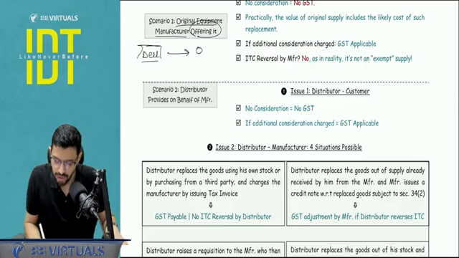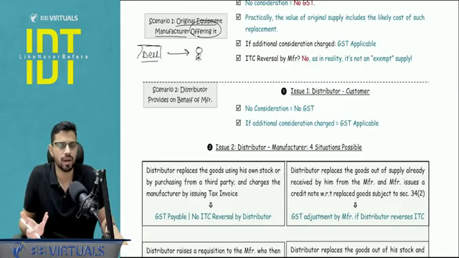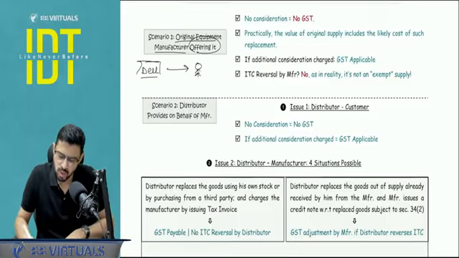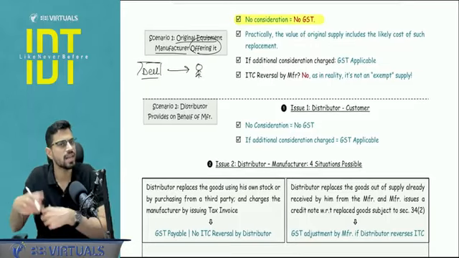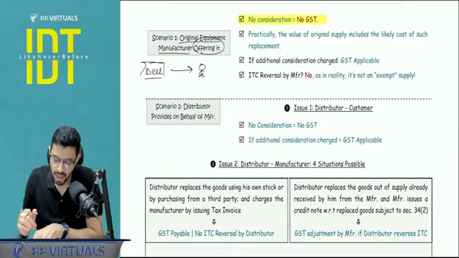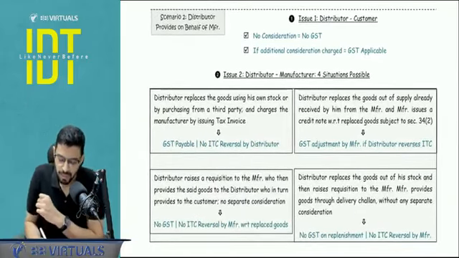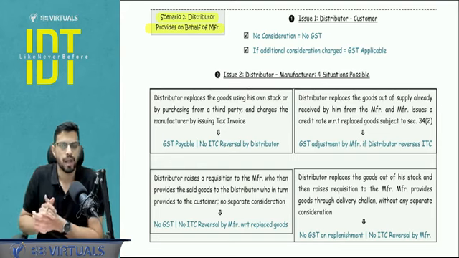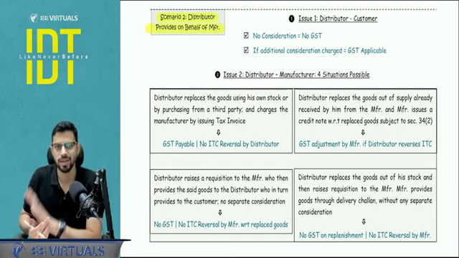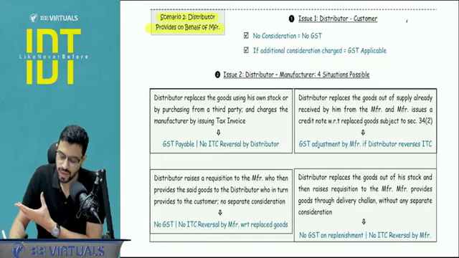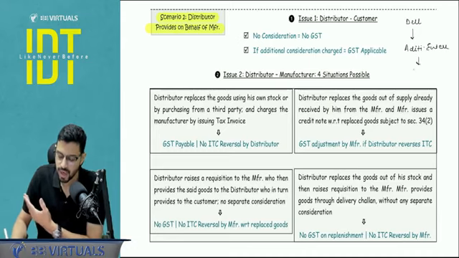And if there is any replacement happening under warranty, there is no GST because there is no consideration. No consideration, no GST. If there is any additional consideration, yes, GST will apply. But the main part that you need to understand is when there is a distributor involved. Very often you do not deal directly with the people who are manufacturing, but rather with distributors. So let's say there are three parties involved. One is Dell, one is a distributor, let's say Aditi Enterprises. Aditi Enterprises is the distributor, and from Aditi Enterprises I am buying, I am the consumer.